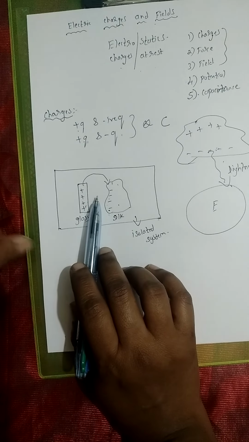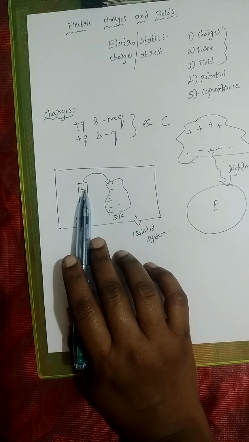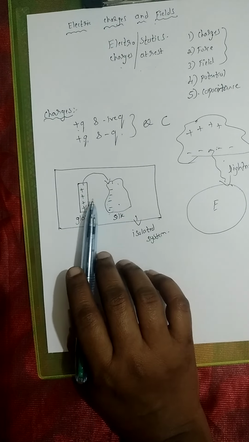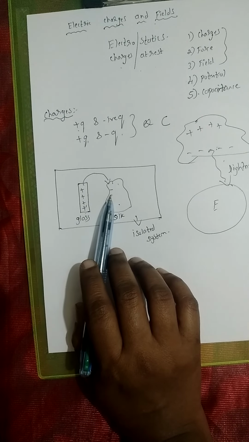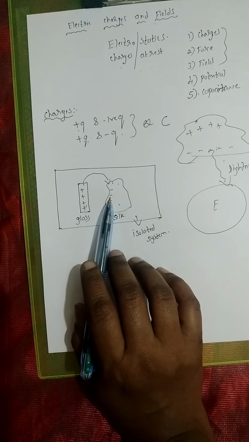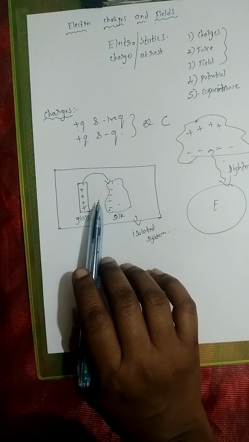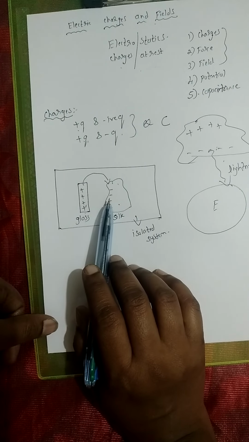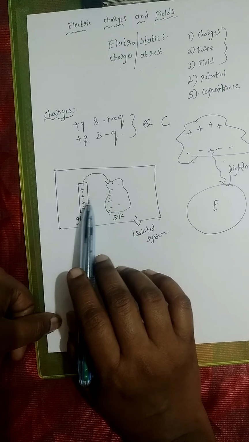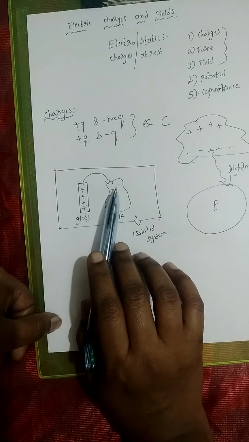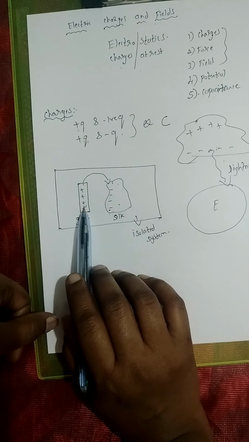And always you will find that these negative charges only will be moving from one place to another place. Which one is heavier, your proton or your negative charges, that is electron? Electrons are lighter, right? They are of less mass. So as they are of less mass, what will happen? The probability of the electrons to move from one place to another place is high. So that's why whenever we talk about these things, we say that electrons are moving from the glass rod to the silk cloth, not the positive charges moving from silk to glass rod, right, children?